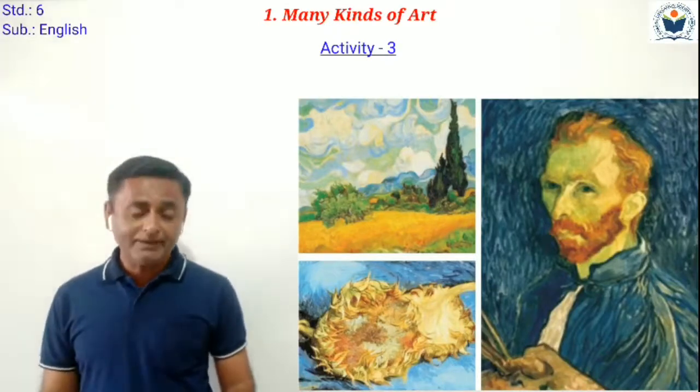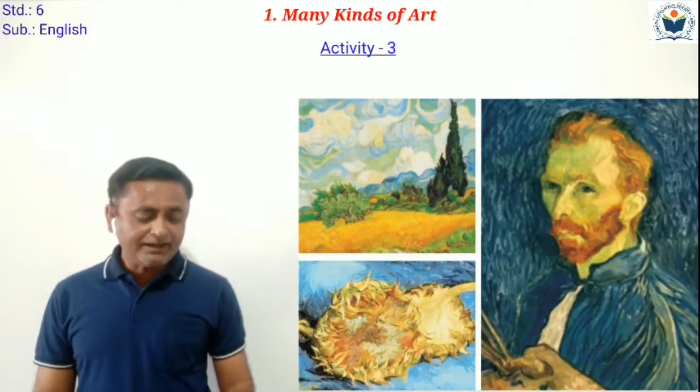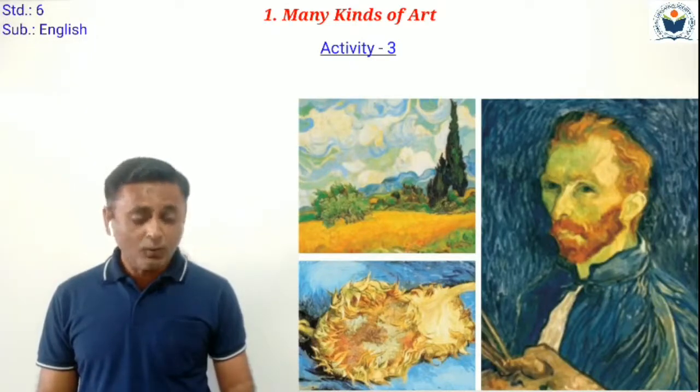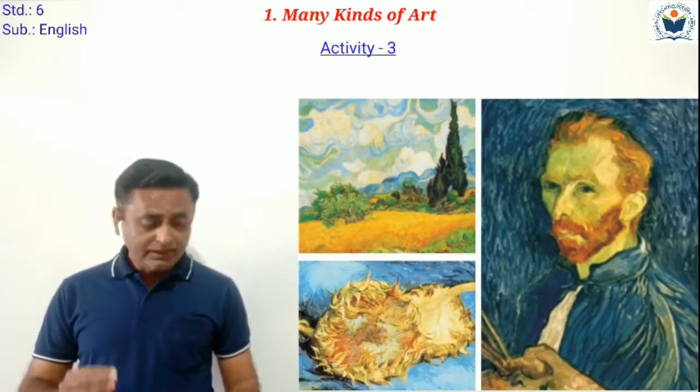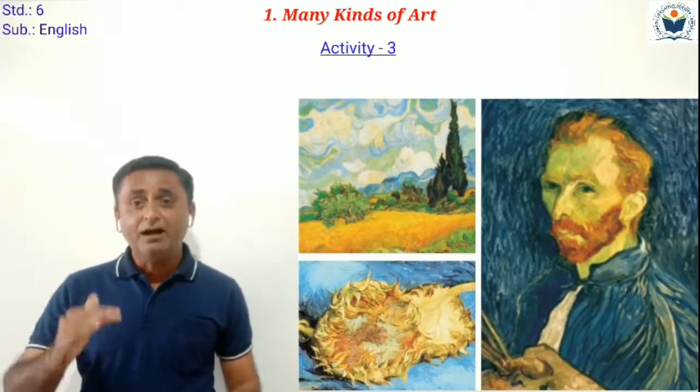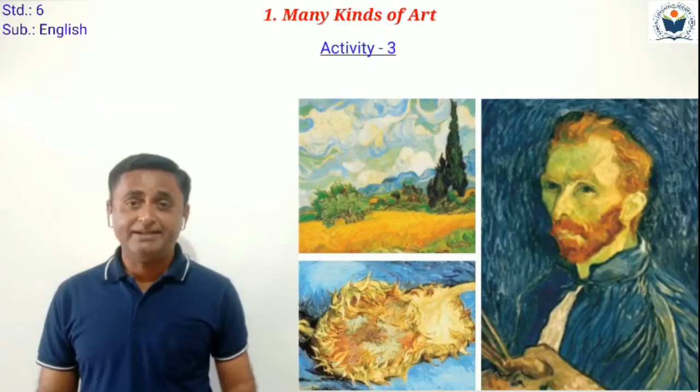Now next paragraph I read. The way an artist paints, the colors he chooses and the shapes he likes are all part of his style. What is the way an artist paints? Artist किस तरह से पेंट करते हैं?